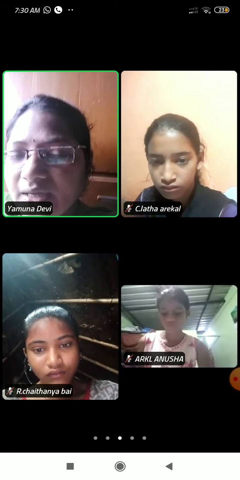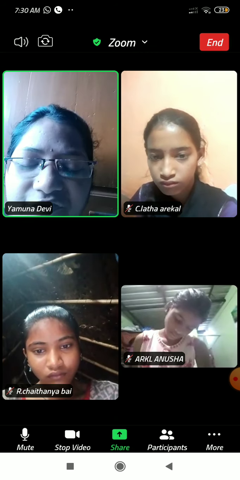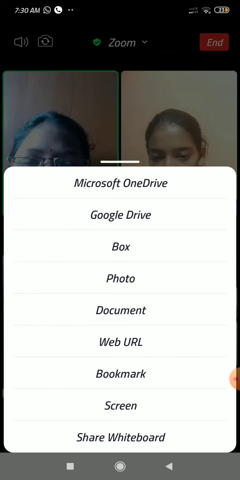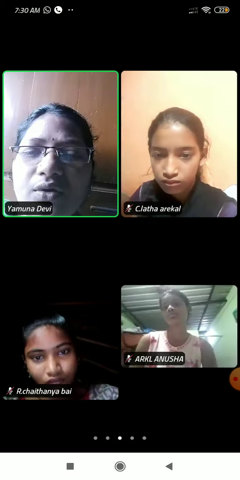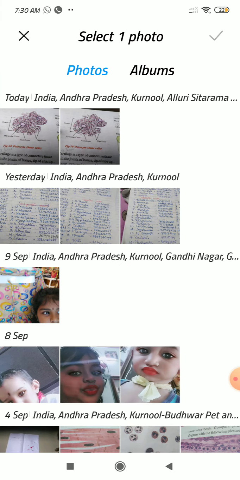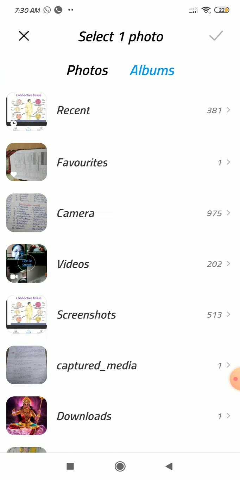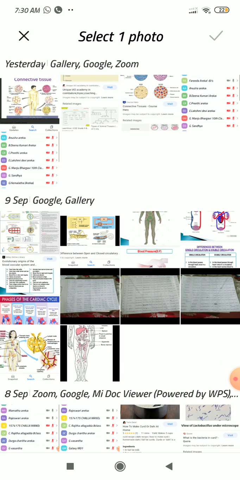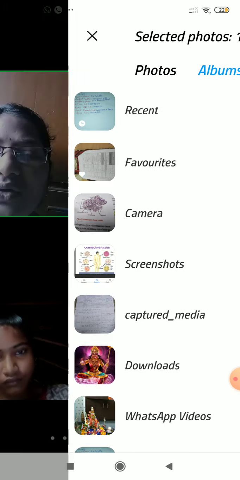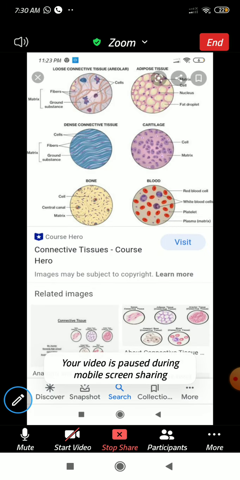And the last type of connective tissue is blood. It is totally different when compared with other types of connective tissue, because here we can't see any type of fiber materials to hold the organs in position.